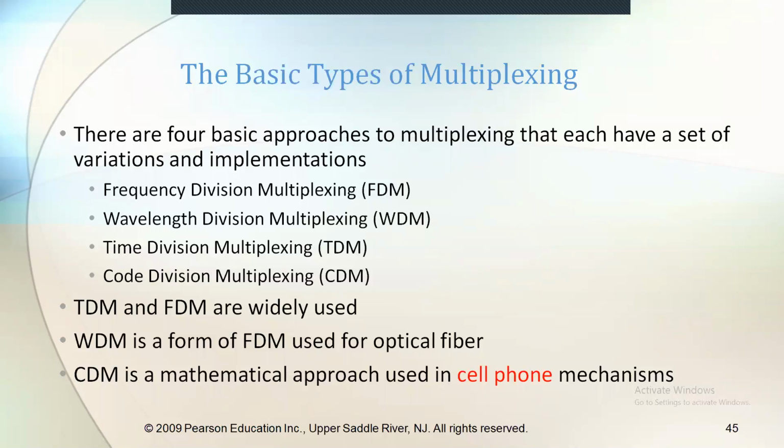Those are frequency division multiplexing, called FDM, wavelength division multiplexing, called WDM, time division multiplexing, called TDM, and code division multiplexing, called CDM. Of these, time division multiplexing and frequency division multiplexing are the most used, whereas code division multiplexing is used for mobile communications.